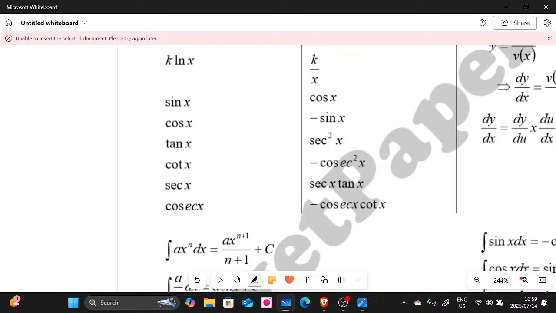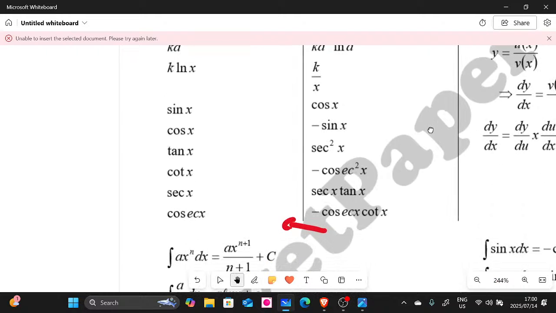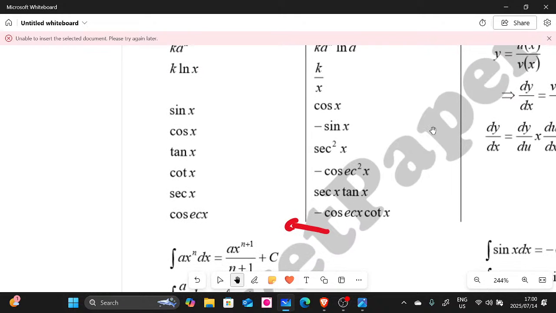If you look at your formula sheet, when you move this way, we are differentiating. Remember, this table is for when we differentiate. D is equal to dy over dx, but we know that integration is the opposite of differentiation. So when you go in that direction, we are integrating. So we can say whenever you see negative cosec x cot x, you must have positive cosec x there. Guys, I hope you are able to understand this.